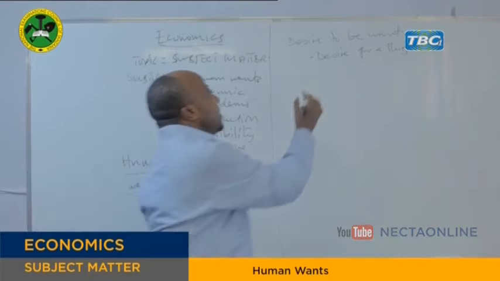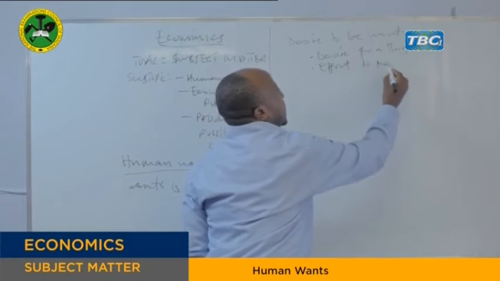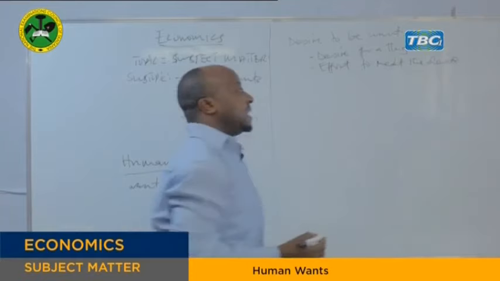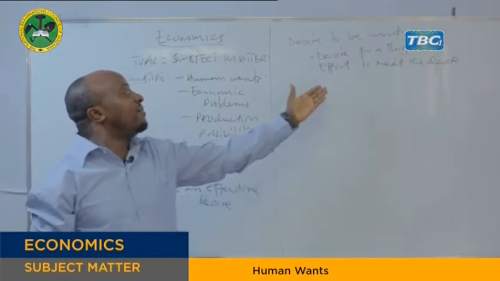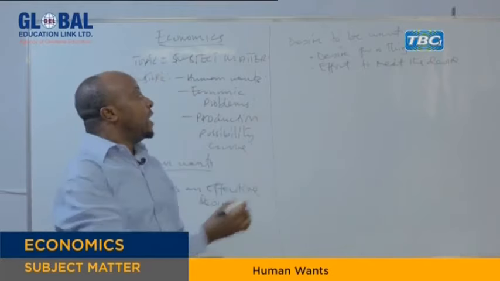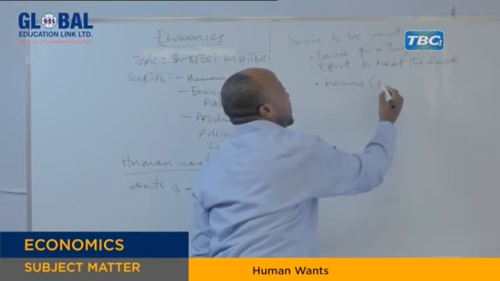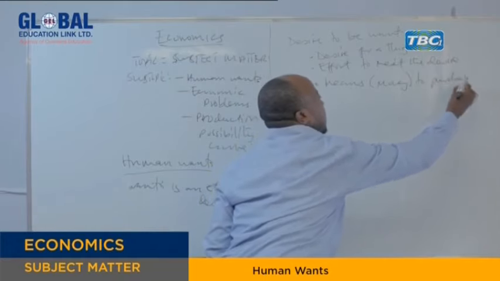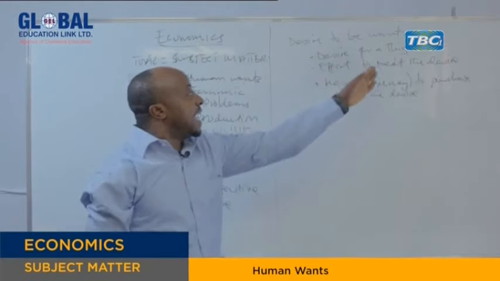Then that desire should be marked by effort. That is the second thing: effort to meet the desire. You have a desire to get something, but the next step, you need to have effort to meet that desire. Then after having this effort, you need also to have a means, which may be money to purchase the desire.